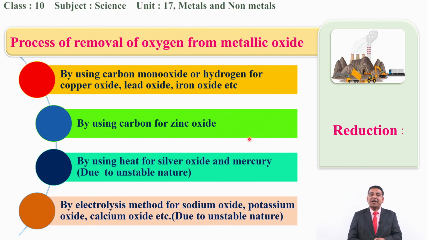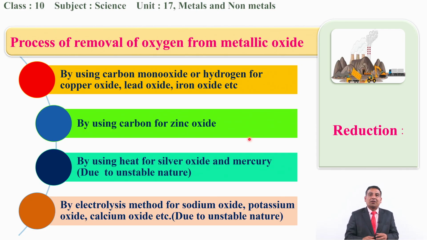Next one is the electrolysis method. The metallic oxides like sodium oxide can be converted into the respective metal, like potassium oxide, calcium oxide and so on. Because in the electrolysis process, these oxides are unstable in nature, so they can easily be converted into the respective metals. So these are all about the reduction.